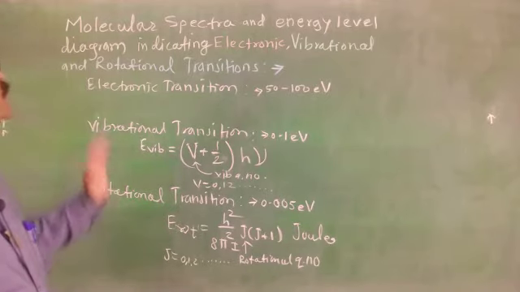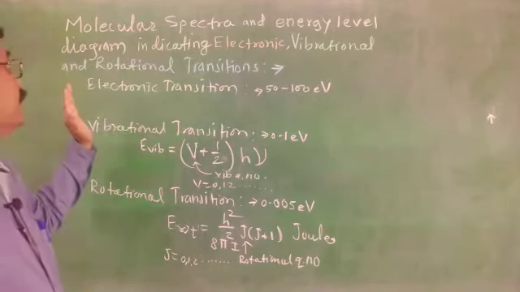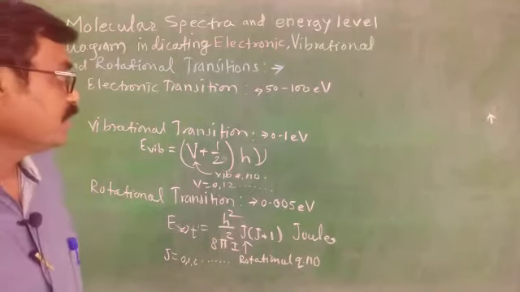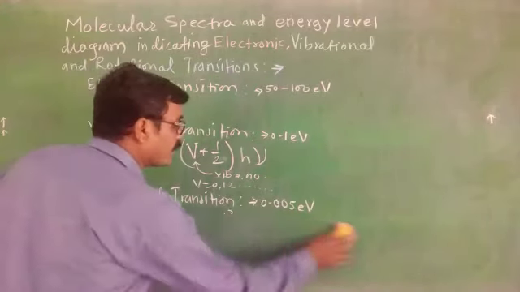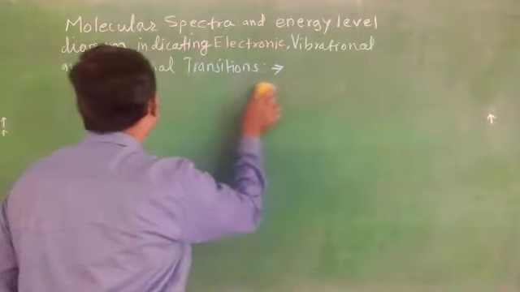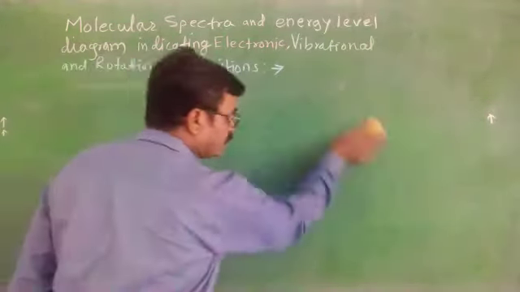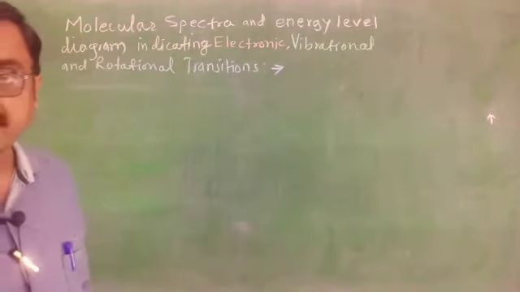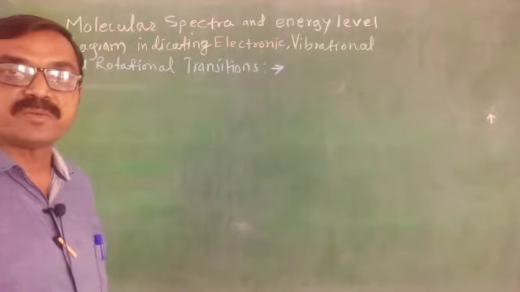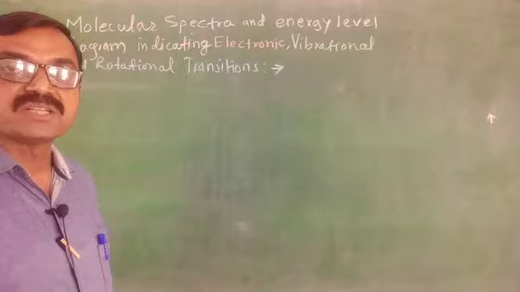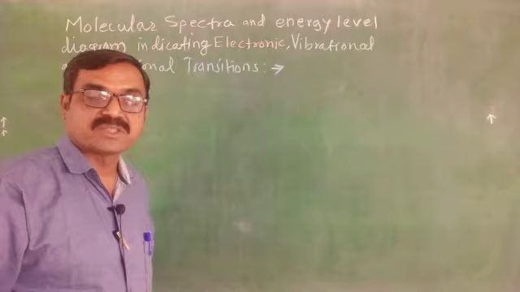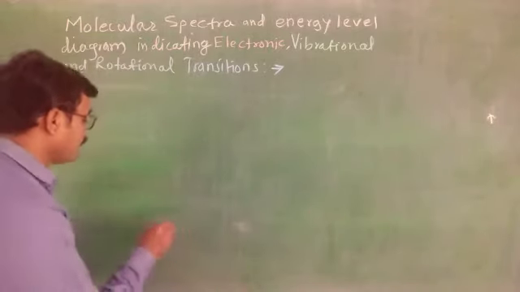Now see the energy level diagram indicating electronic, vibrational and rotational transitions. If the molecular spectra is absorption, the molecule absorbs energy and transitions from ground state to excited state, and the absorption spectra obtained will be band spectra. That's why it is a molecular spectra. Here in the molecular spectra, three types of transitions are there.